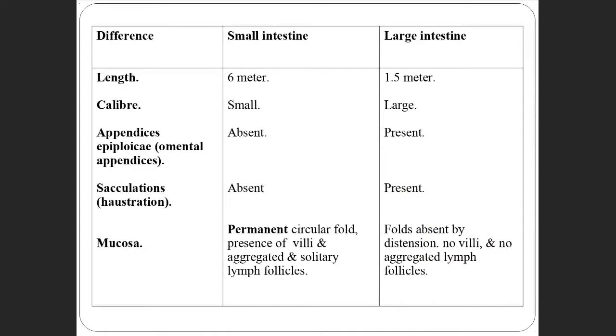Next, so these are the differences by which you can make out the small intestine and the large intestine. Now you see the foldings, saculations or haustrations. These saculations are not present in the small intestine, whereas they are present in the large intestine. I showed in the picture that pouch-like structure, they are called saculations or haustrations.